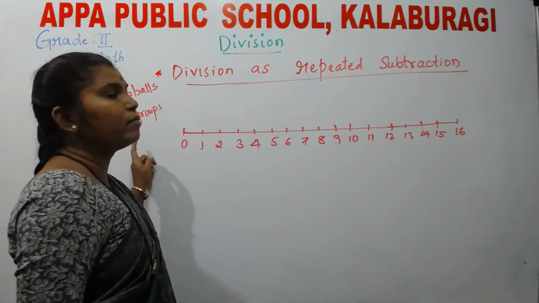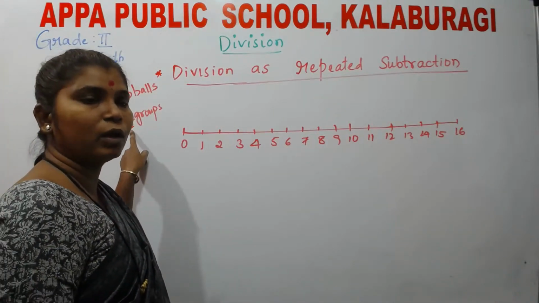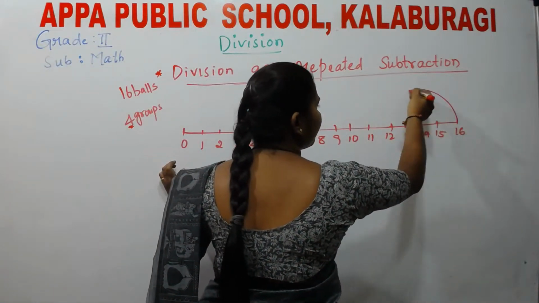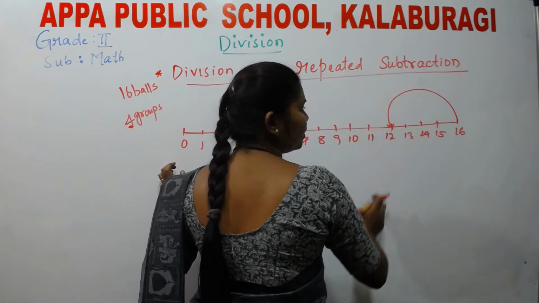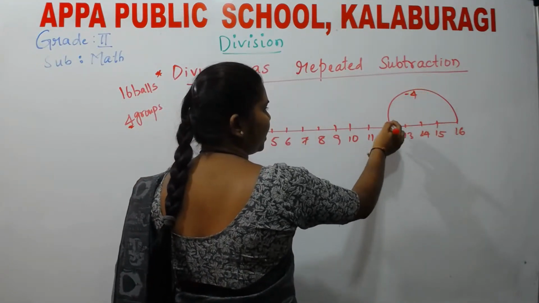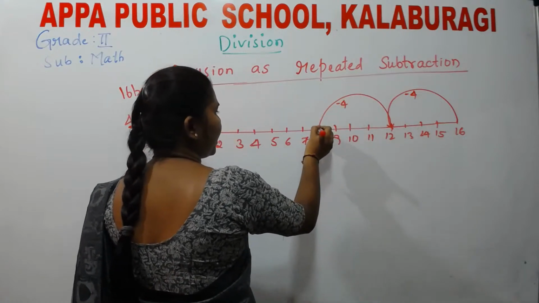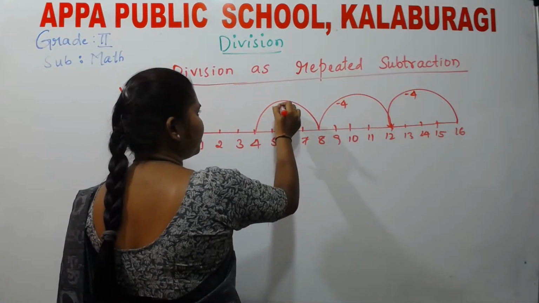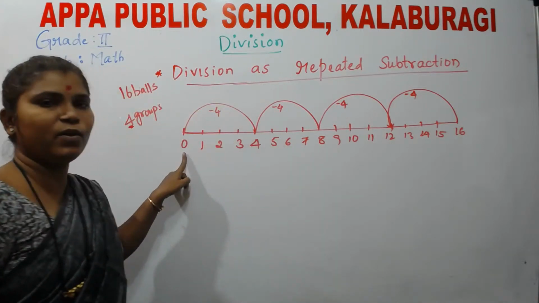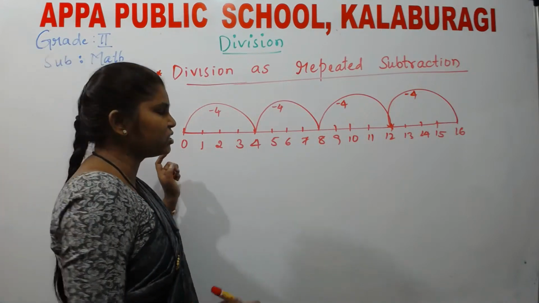How many objects do I have in one group? 4 objects. So 16 minus 4 will give me 12. 12 minus 4 will give me 8. 8 minus 4 will give me 4. 4 minus 4 will give me what? 0. How many times are we carrying out this repeated subtraction, children?